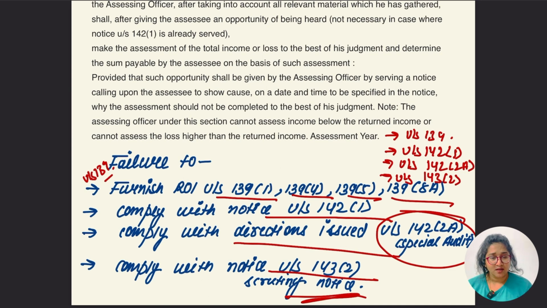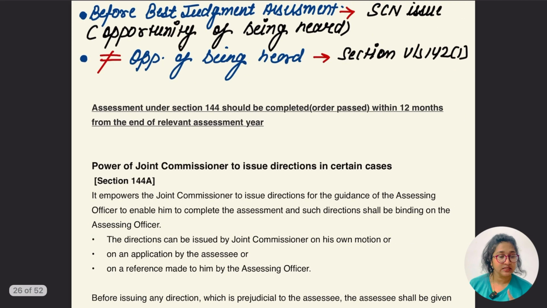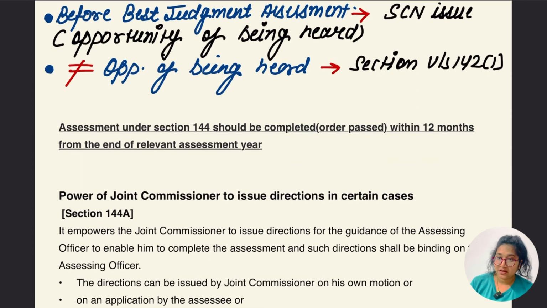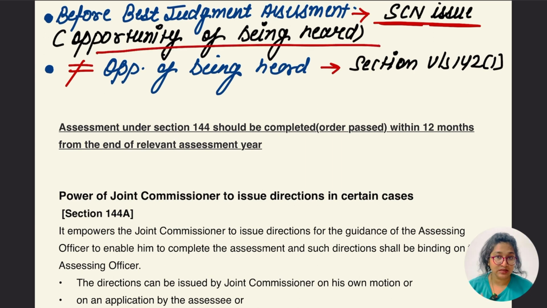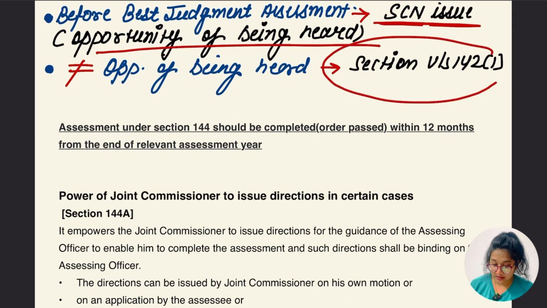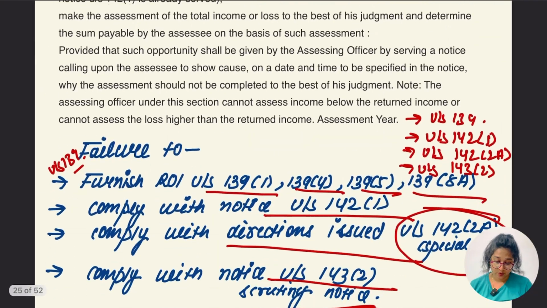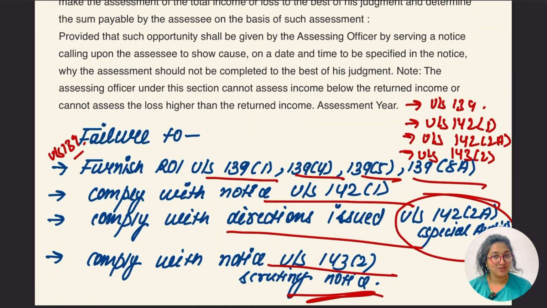But do you think the assessing officer is going to give one opportunity to the assessee? Yes. Before passing a best judgment assessment, a show cause notice is issued and an opportunity of being heard is given to the assessee. But in one case, the opportunity of being heard is not given: section 142 subsection 1. Earlier we also read it in some section, remember? So as per 142 subsection 1, the opportunity of being heard is not given. These are the circumstances where best judgment is going to be passed.